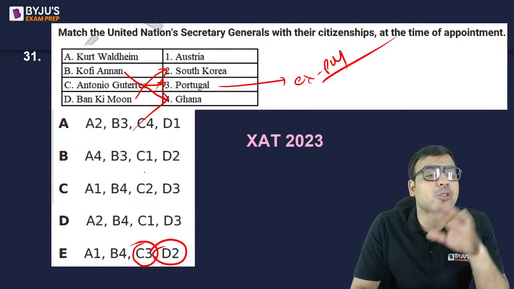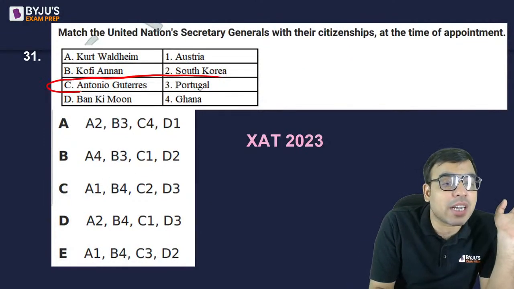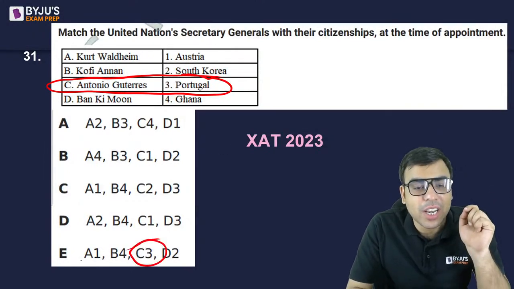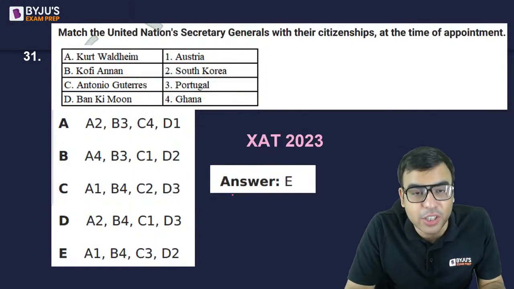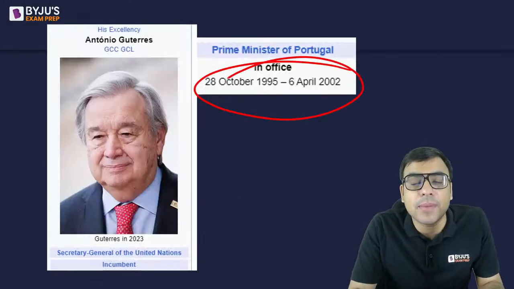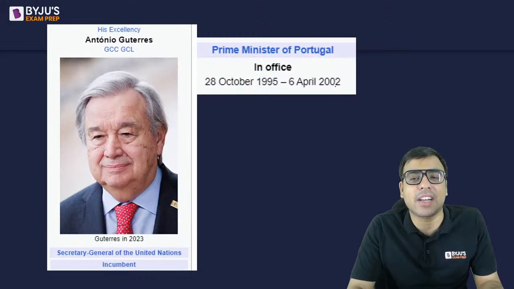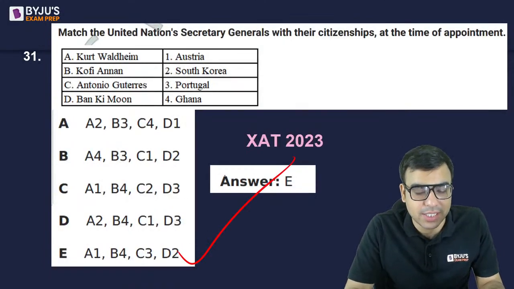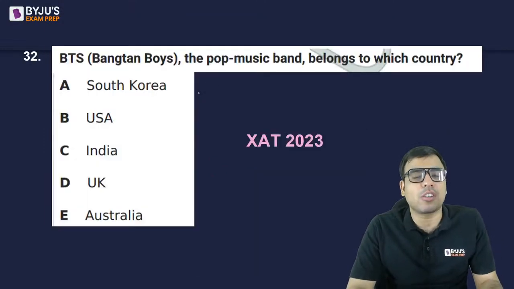Okay, if you don't know anything, at least you should be knowing about the current one, that who is the current UN Secretary General. So this was the only option, and the right answer is E. He has been the Prime Minister of Portugal in the past from 1995 to 2002. So you should know this. Okay? Yeah, so E is the right answer to this question. Let's move on to the next one.